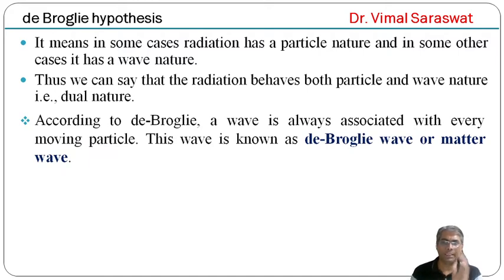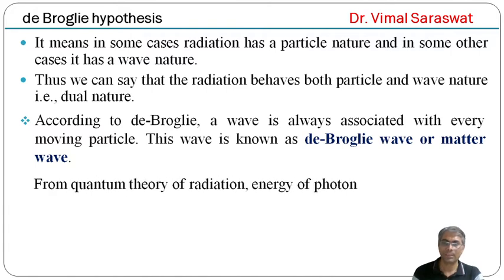According to de Broglie, a wave is always associated with every moving particle. This wave is known as the de Broglie wave or matter wave. From the quantum theory of radiation, the energy of a photon is given by E equal to h nu.